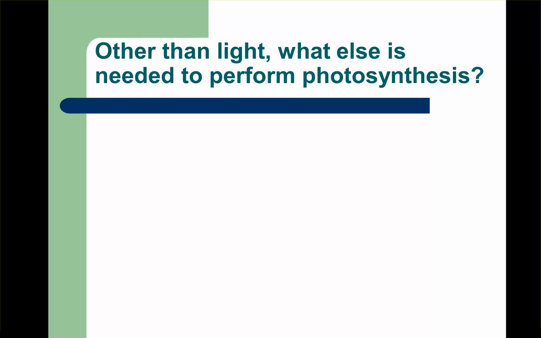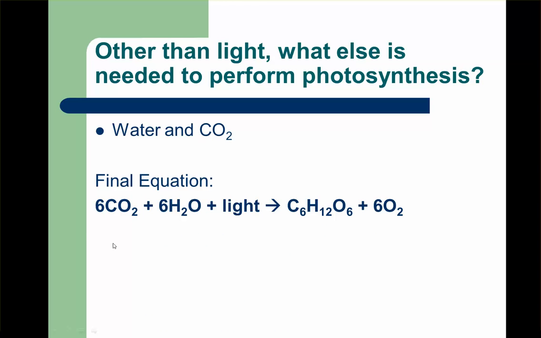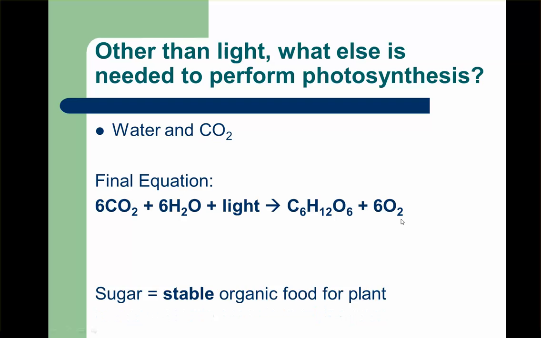Other than light, what else is needed to perform photosynthesis? So every plant will need water and carbon dioxide in addition to light to go through photosynthesis. The final equation for photosynthesis, carbon dioxide plus water plus light, is going to yield glucose and oxygen. So when we balance this, you need 6 carbon dioxide molecules and 6 water molecules, which will yield 1 glucose molecule, C6H12O6, and this will also produce 6 oxygen molecules.